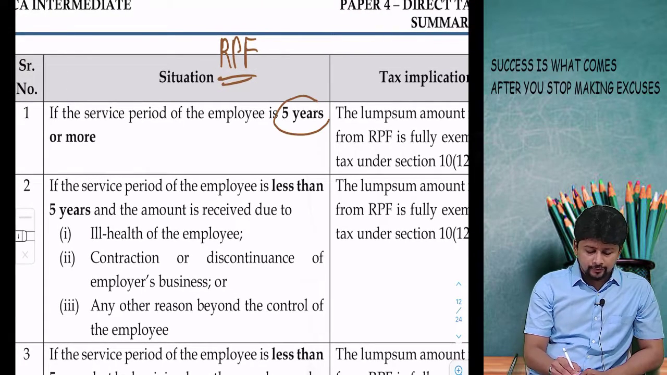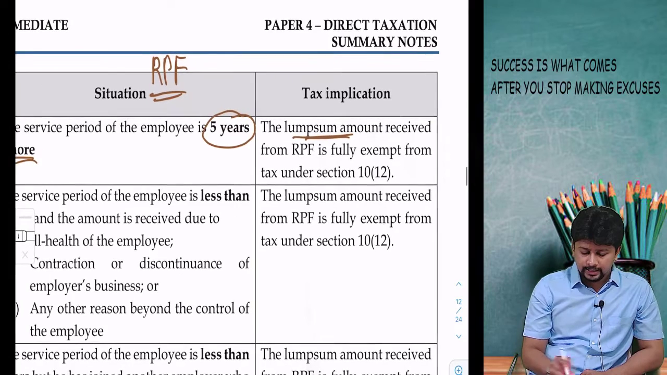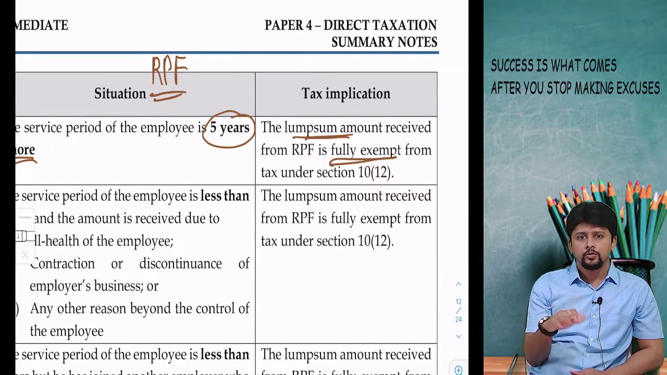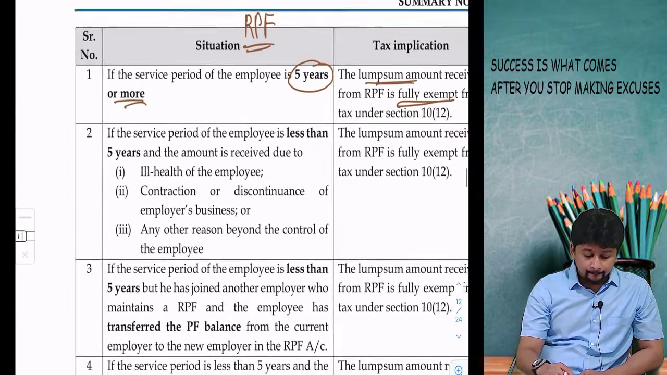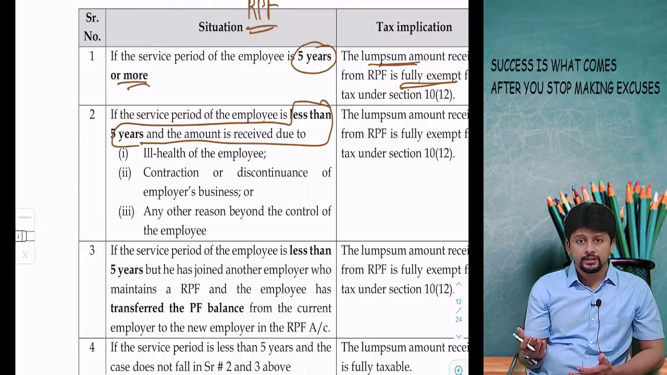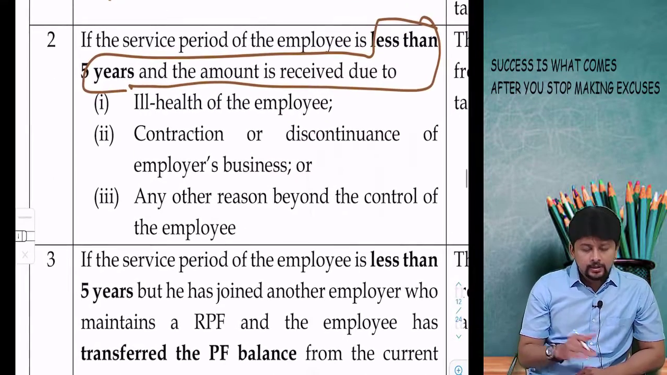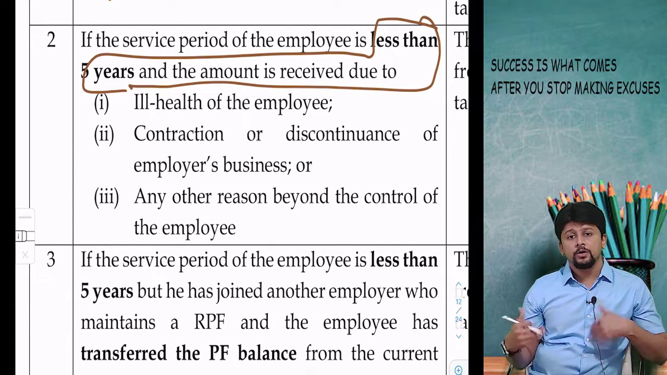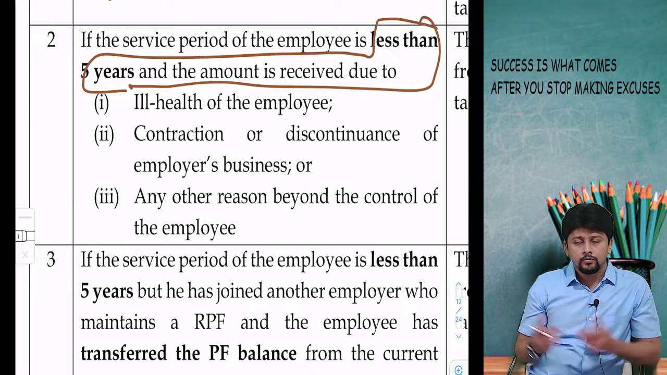If you have worked for 5 years or more, lump sum amount is fully exempt from tax, no questions asked. Whatever amount you are getting, fully exempt. If your service period is less than 5 years, but you are still leaving the job, why? Because of your own ill health, because the employer had to shut down his business, or because there was any reason beyond the control of employee. Now you can't do anything.